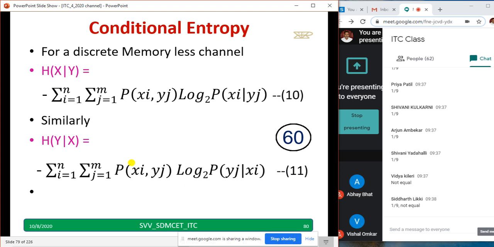Similarly we have conditional probability. So using conditional probability, we are going to write the conditional entropy. So H of x given y equal to, this equation you have to remember, only here the probability changes, here the joint probability will come. If I want y given x, this x comma y will be there, but here y given x will be there. So I want you people to copy down these two and try to remember all these equations.